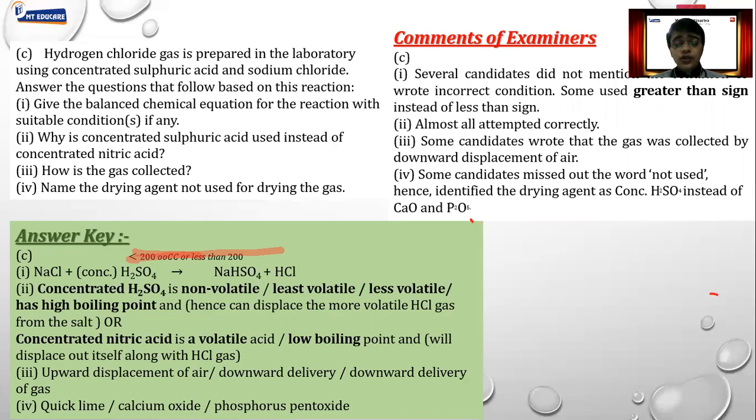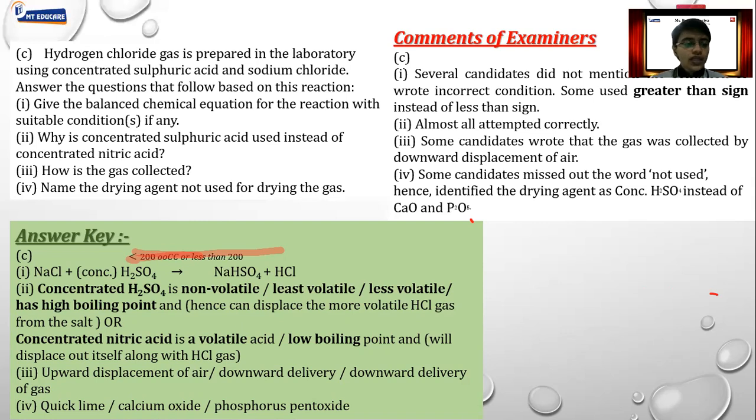You have to use the correct word. You cannot describe how the jar was kept and how the gas was going in. No, that is the wrong way. People elaborate in that way. Fine, so that is wrong. You have to use the correct terminology, that is upward displacement or downward displacement. Apart from that, mention it as air or water.